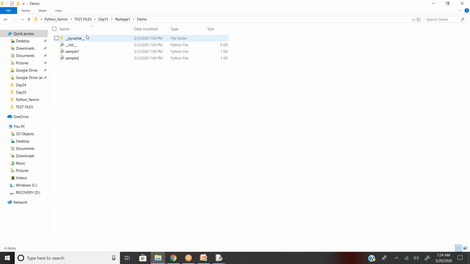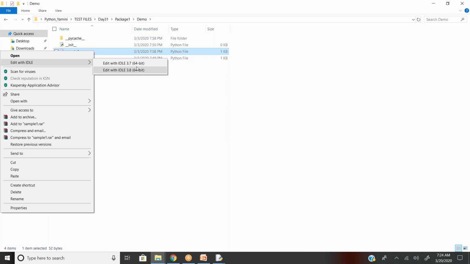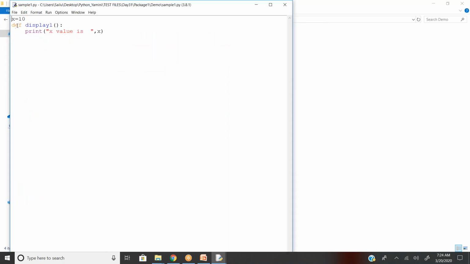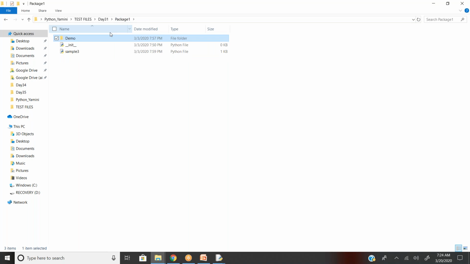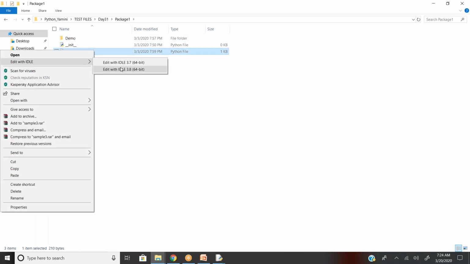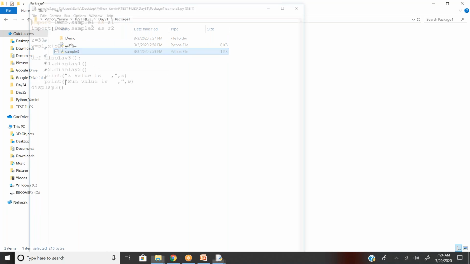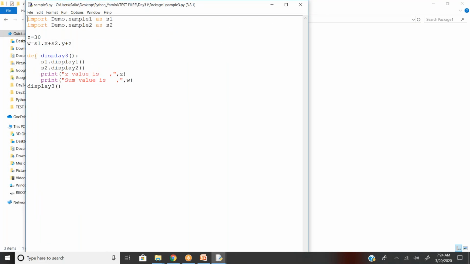If you go and see it here, s1, nothing but sample one, has the x variable, which is hard coded like 10, a global variable, and it's showing that x value is so and so. If you come back here, you can see the calling function of display1 is also defined in def.